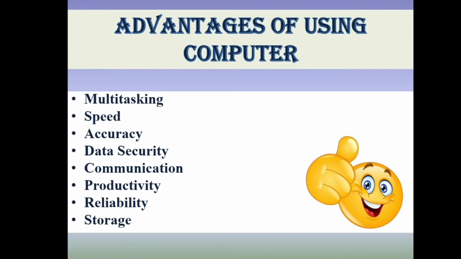Next is productivity. Obviously we can search on internet, it saves our time, so we can do multiple things at a time, we can do creative things with the help of internet on a computer. Thus we can say it provides productivity.